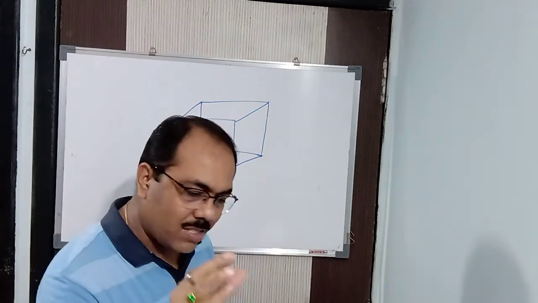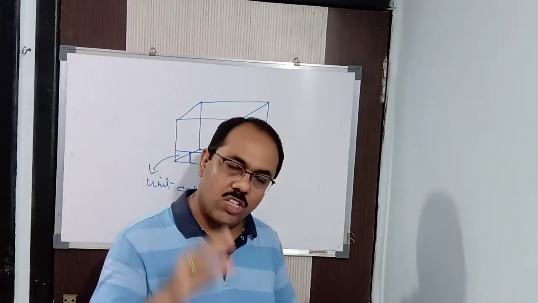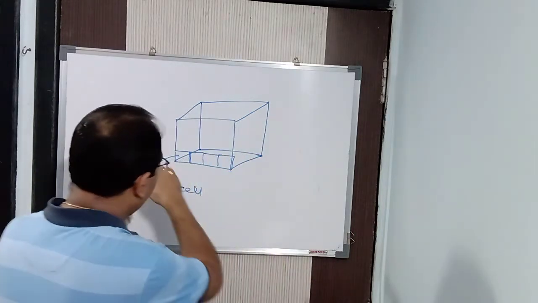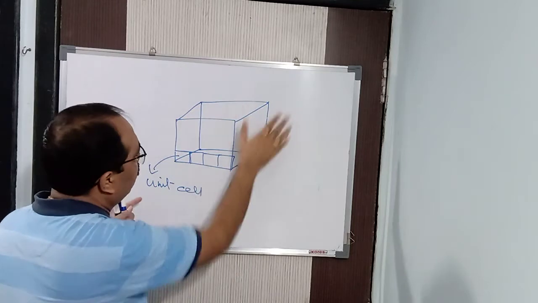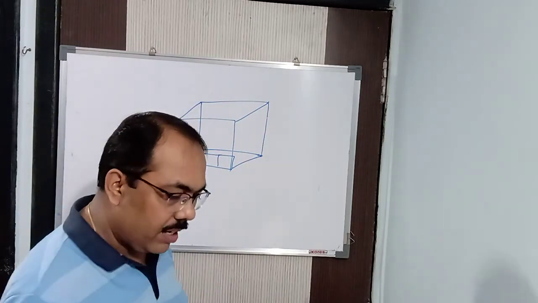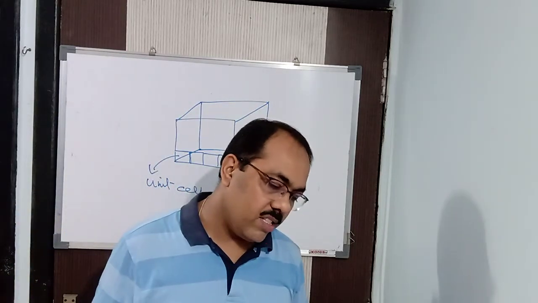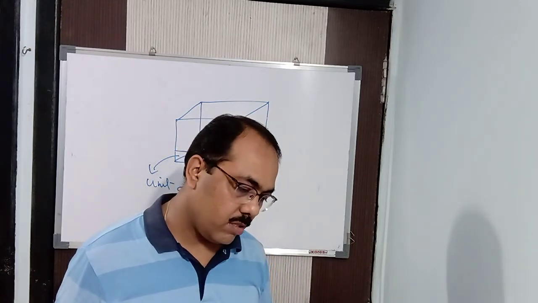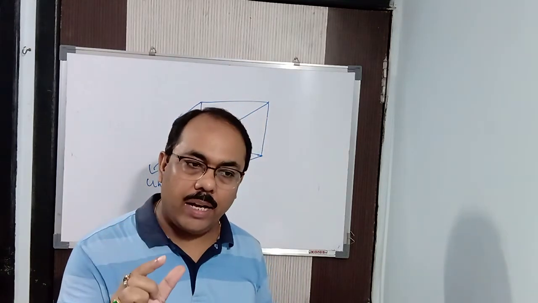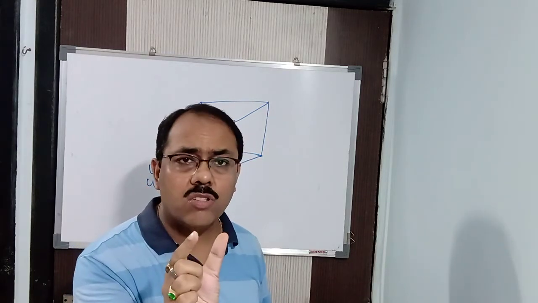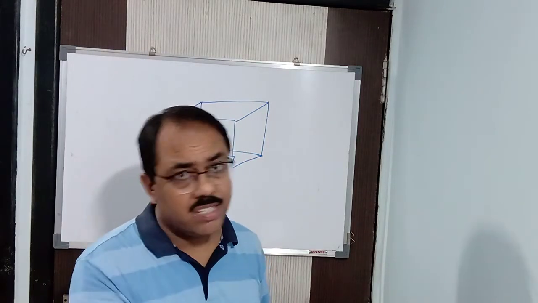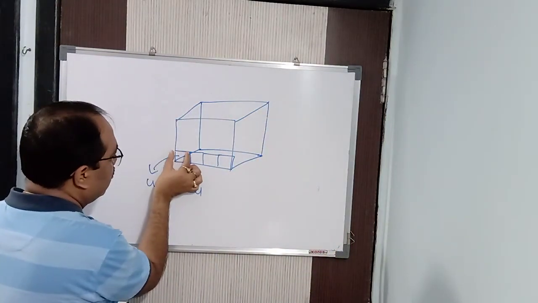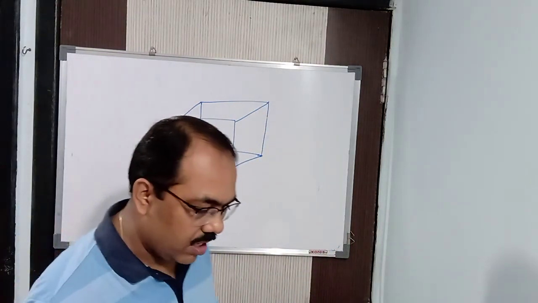So again I repeat, the smallest three-dimensional portion of a complete space lattice, which when repeated over and over again in different directions gives you a complete structure, is known as a lattice structure. And the smallest one is known as a unit cell. The complete structure is a lattice structure, but this one is a unit cell. Clear?